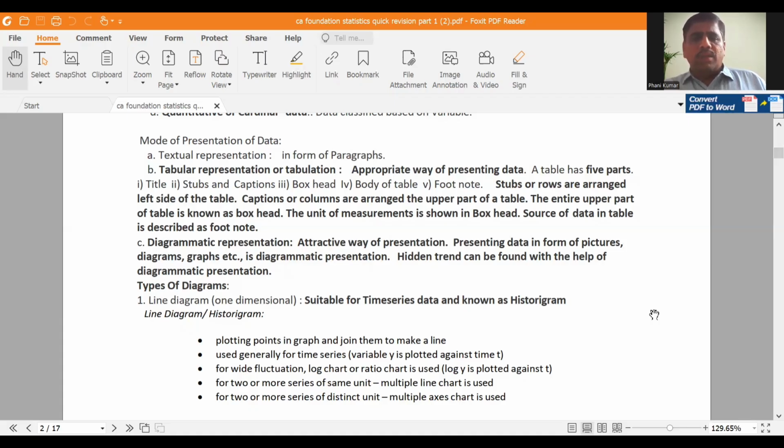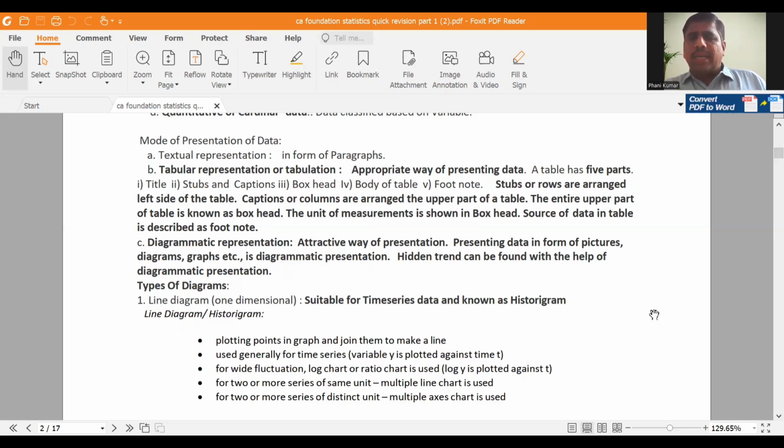Okay. So what are the important points in line diagram? See here, plot the points in a graph and join them to make a line. We will plot points and join all the points, then you will get a line diagram. The other name for line diagram is also known as histogram. Okay. So line diagram is used generally for time series.